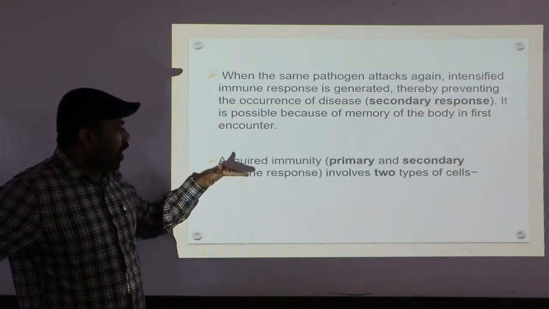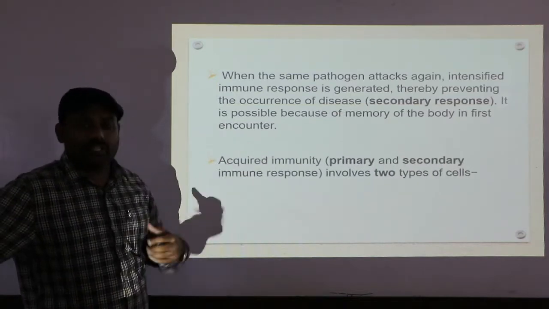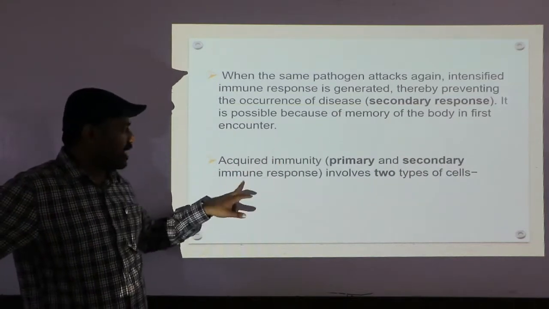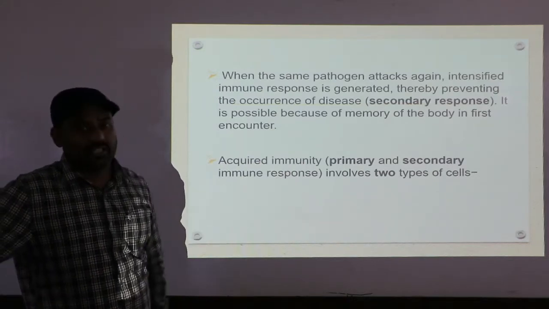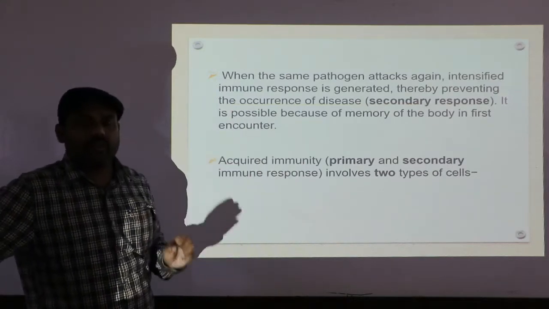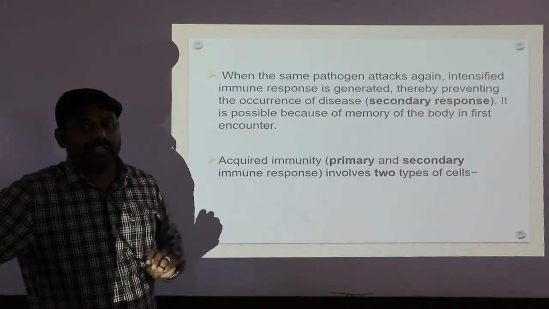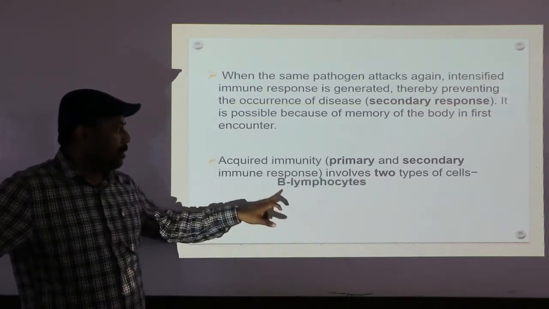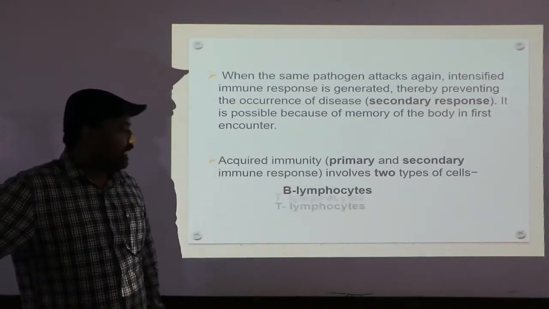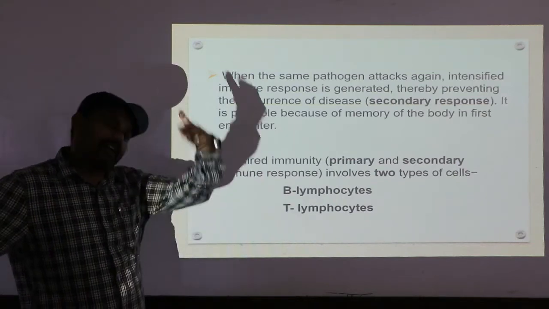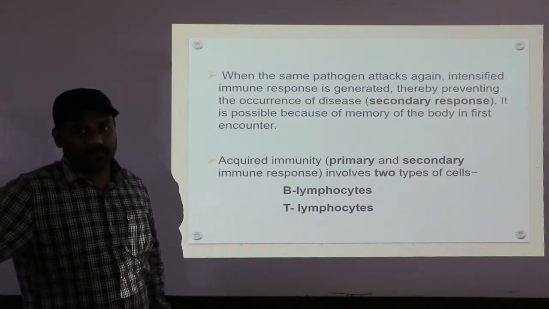Next, acquired immunity, which includes primary and secondary immune response, involves two cells. This whole mechanism takes place through two important cells: B lymphocytes and T lymphocytes, as we already discussed in first year.